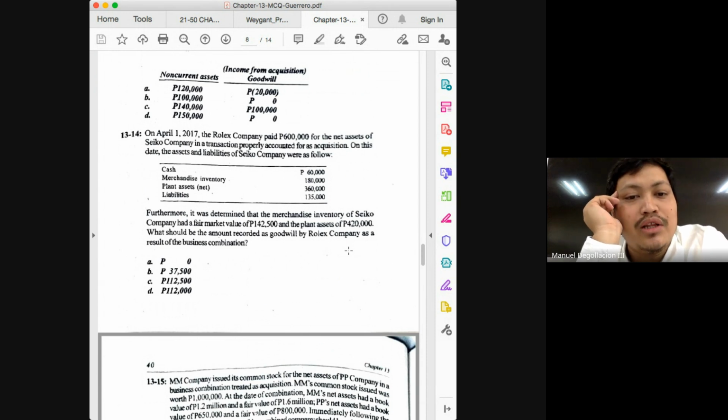But we do not use the 622,500, correct? Because what we need is not your total assets, but your net assets. So what do we do? Deduct the liabilities of 135. So 622,500 minus 135 will give you how much?